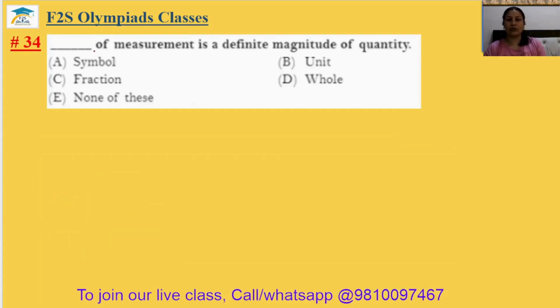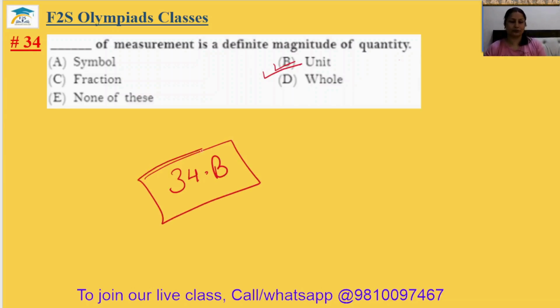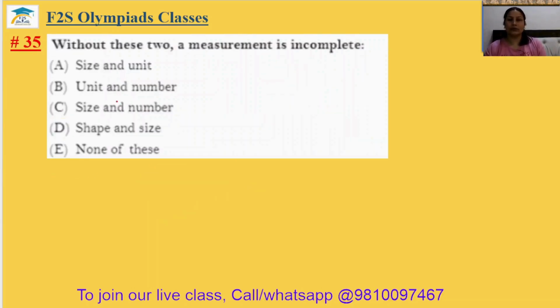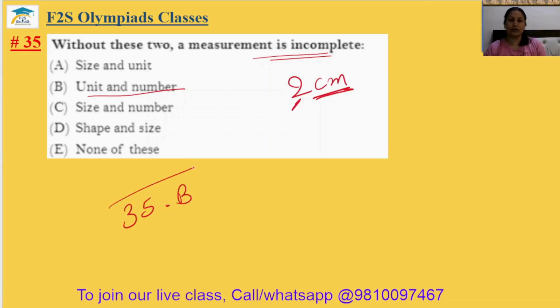Question number 34. Dash of measurement is a definite magnitude of the quantity. So definite magnitude of the quantity will be unit. This is the unit. 34 answer will be option B. Question number 35. Without these two, a measurement is incomplete. The unit and a number, yes, like 2 centimeter. So centimeter is the unit, 2 is the number. So 35th answer will be your B.